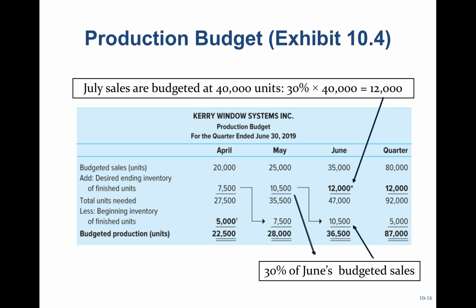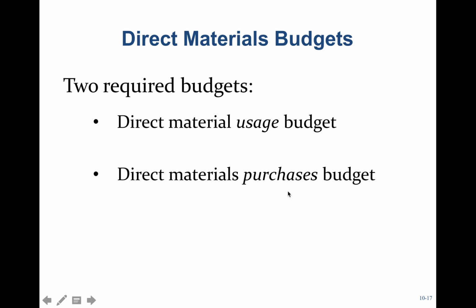Notice that the beginning inventory for the period, like for May, is the previous period's ending inventory. So here is a visualization of a production budget for the second quarter of 2019. April, which I just showed, was the budgeted sales for April plus desired ending, which is 30% of 25,000, less our beginning inventory, which was given. For May, the beginning inventory would be April's ending inventory. For June, June's beginning inventory would be May's ending inventory.